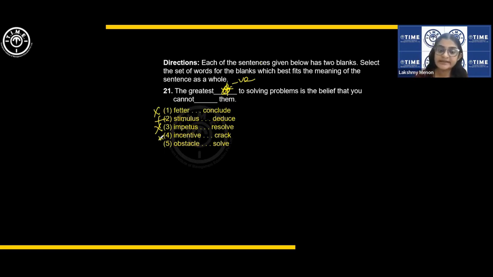The greatest obstacle to solving problems is the belief that you cannot solve them. That does make sense, right? That is what comes in your way, the lack of confidence or faith in yourself. Perfect. Makes perfect sense. Nothing more to explain, right?